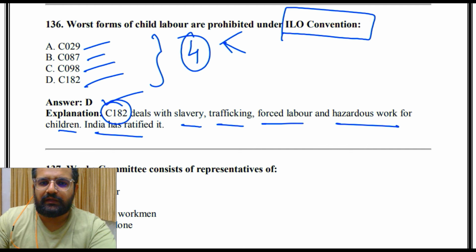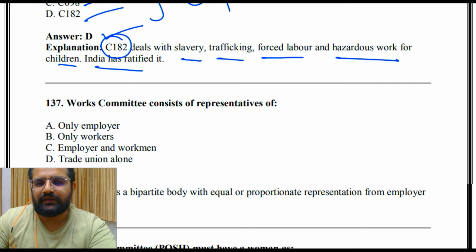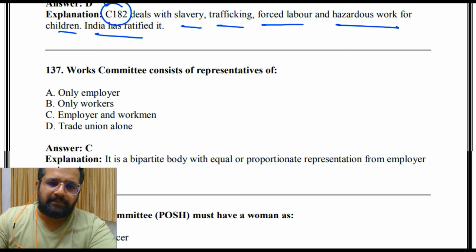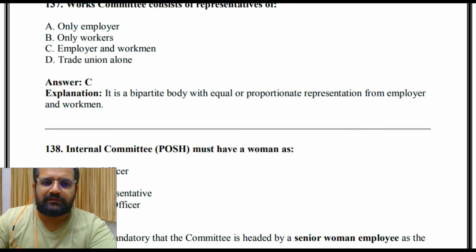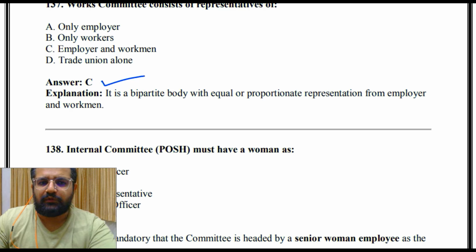You tell me in the previous video, very important, the conventions of the International Labour Organization which India has not ratified. Then, works committee consists of representatives of only employer, only workers, employer and workmen, trade union alone. So the answer is C, employer and workmen. It is a bipartite body with equal or proportionate representation from employer and workmen.